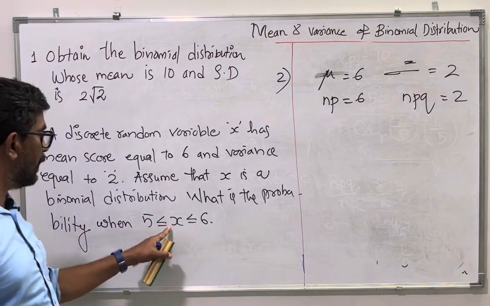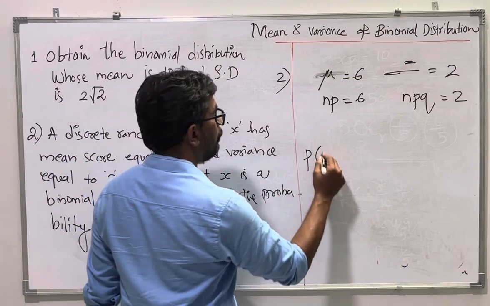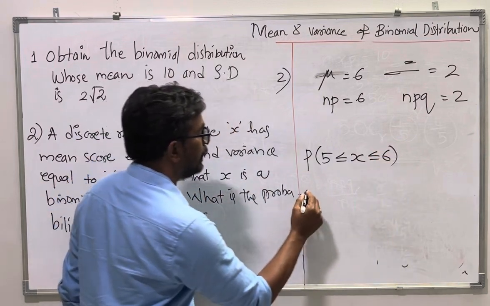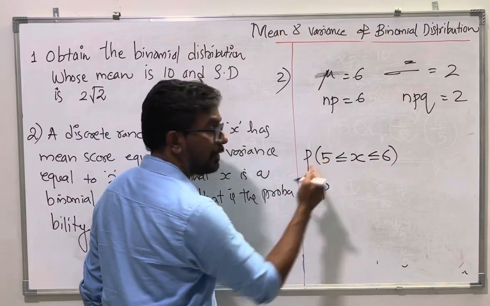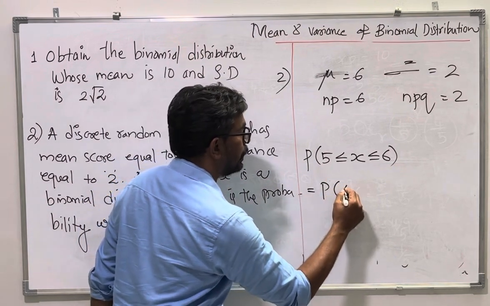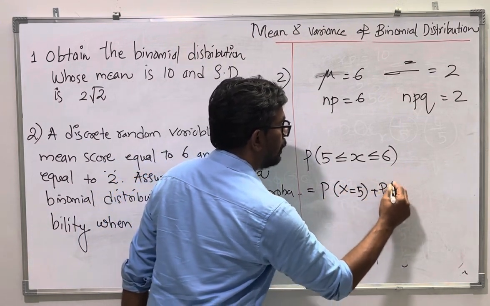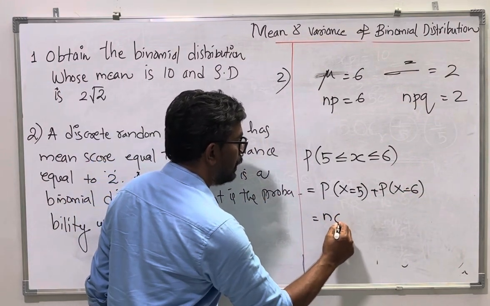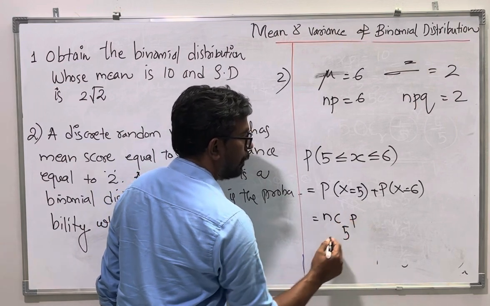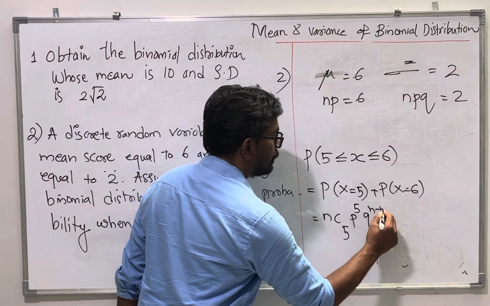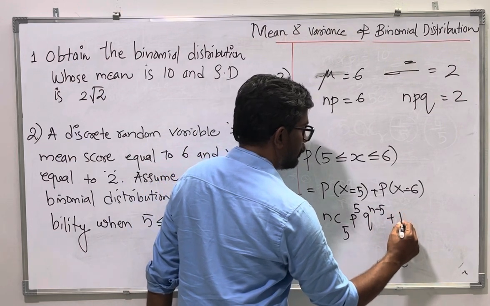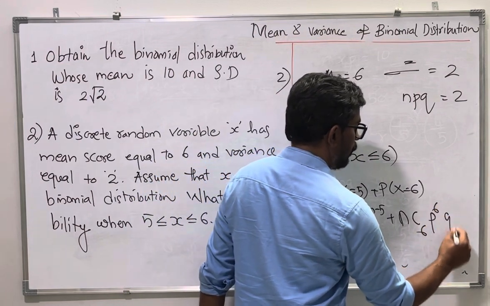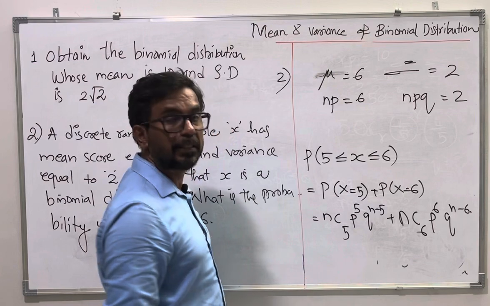What is the probability? So you need to find probability of 5 less than or equal to x less than or equal to 6. It is discrete. 5 is included, equal sign is there. So probability of x equal to 5 plus probability of x equal to 6. Now this is nC5 p to the power 5 q to the power n minus 5, plus nC6 p to the power 6 q to the power n minus 6. But I don't know what n and p, q are.